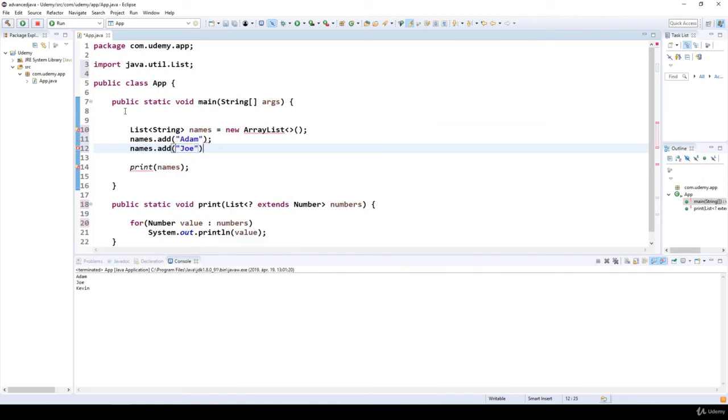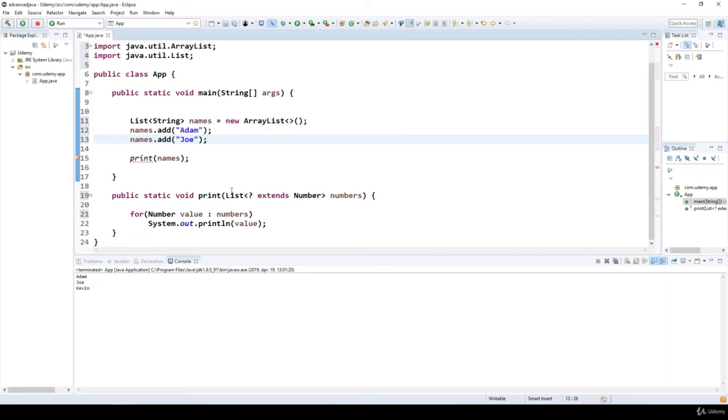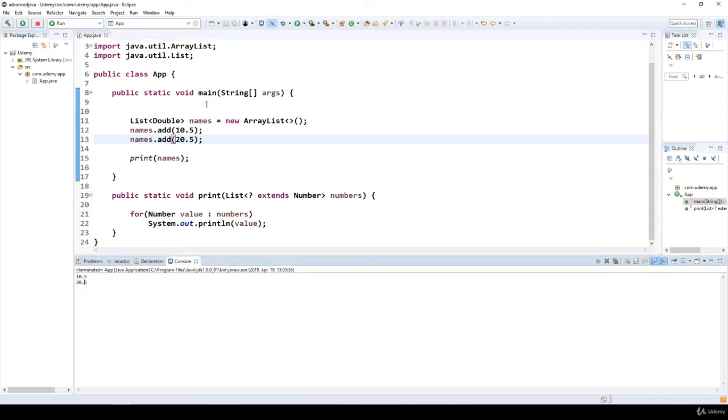We can add Joe. Of course, we have to import java.util.ArrayList, and in this case, as you can see, this method is not able to handle a list of strings. Why? Because we have defined that the type must extend Number. We can do it with doubles. So if we create an ArrayList with doubles, for example 10.5 and 20.5, it is going to work without any problem, and we are able to print out the values.